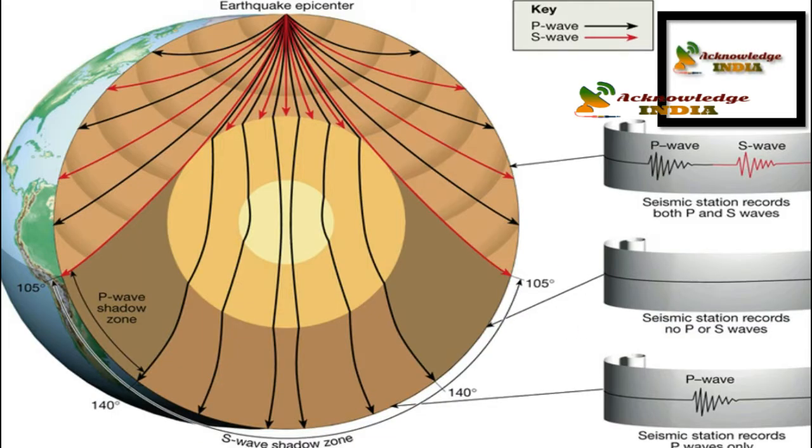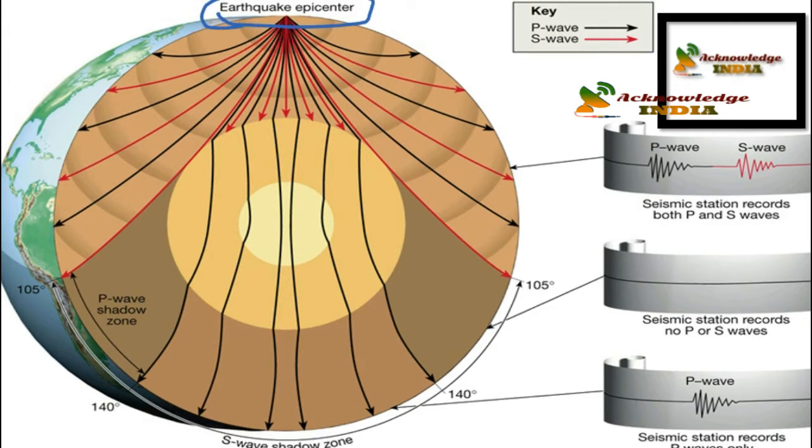So I am explaining with this diagram. In this diagram, the earthquake epicenter is here. So from here, the black one resembles the P waves and red one resembles S waves. The primary waves can travel through the solid parts in this region. The P waves can travel through the liquid part such as magma. So you can see these P waves are traveling in this zone. And if you look at the S waves, they can travel through the solid parts, but they are absent in this region because we have a liquid magma.